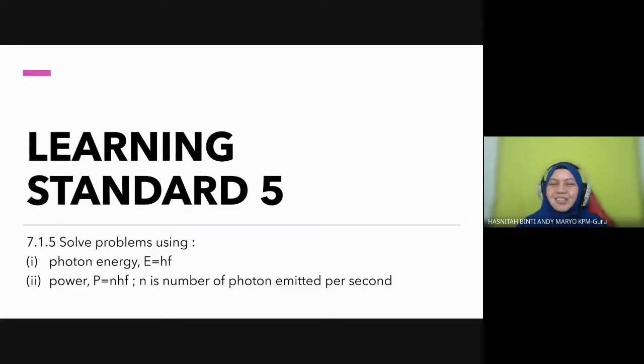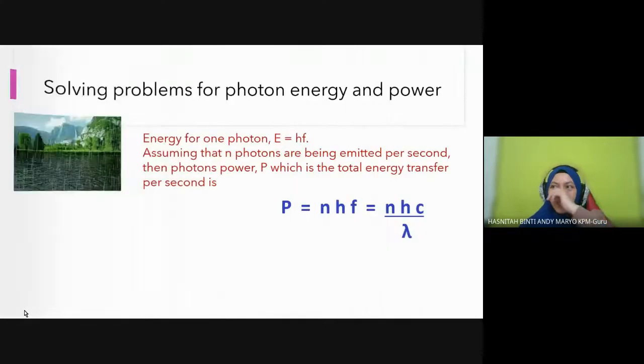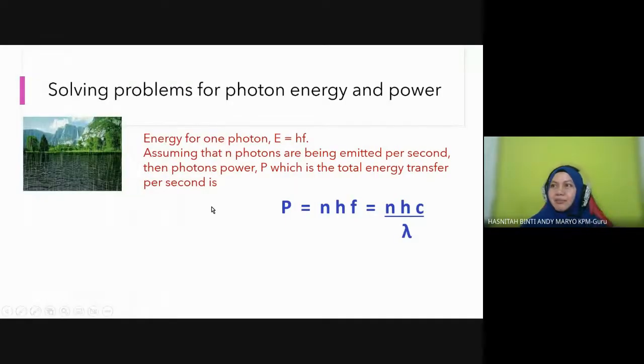Okay, let us try to do some example questions here. Kita cubalah selesaikan beberapa soalan. Okay, using photon energy, E equals hf, and then power. Okay, this is power. Nanti kita tengok apa itu n, what is h, what is f. Okay, then students, next. Take a look at the first question.